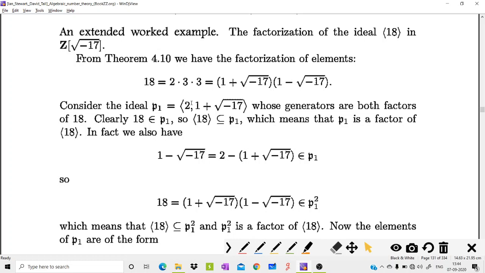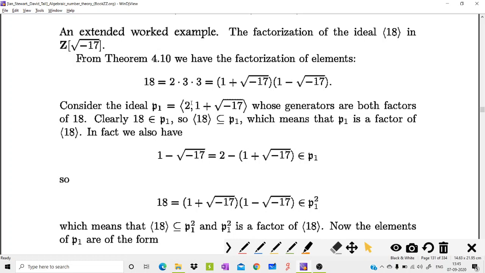Now we define an arbitrary ideal P1, that is the ideal generated by 2 comma 1 plus root minus 17. So it contains all the multiples of 2 and 1 plus root minus 17 and the combinations of these two. So obviously 18 is also an element of this ideal P1, because 2 into 9 is also an element of P1. So 18 belongs to P1.